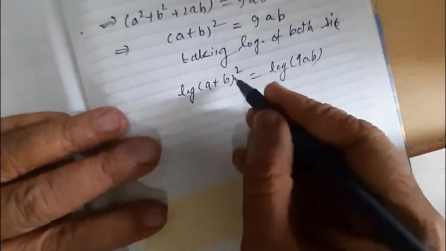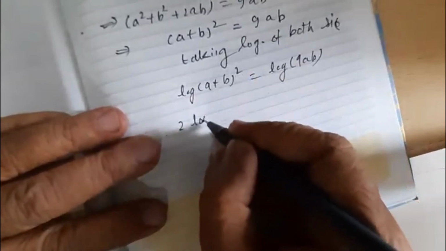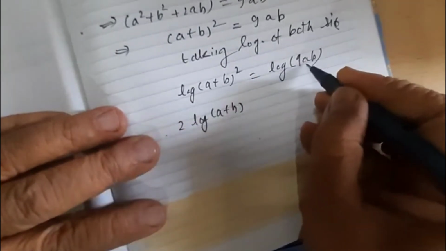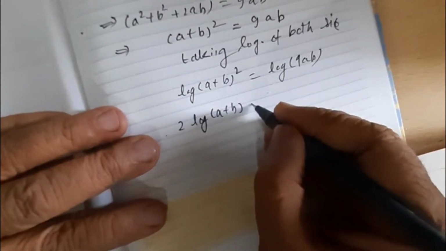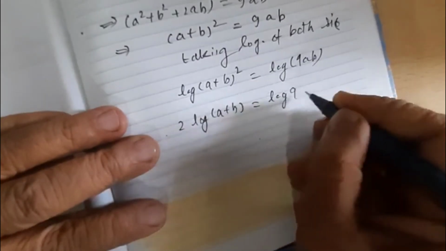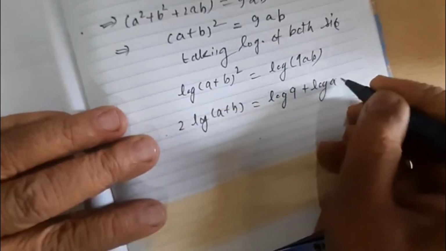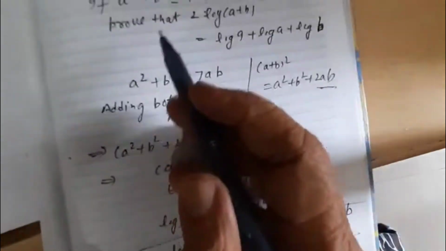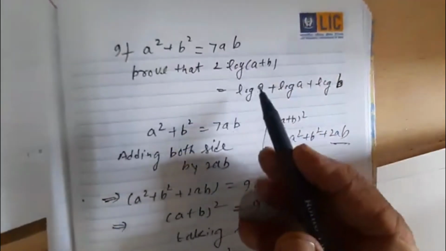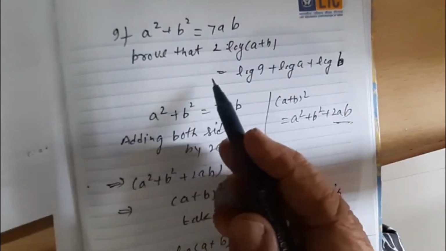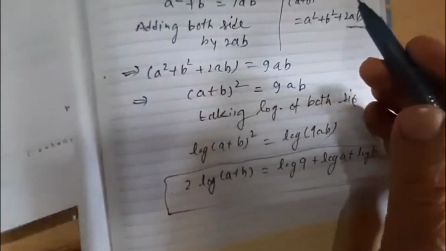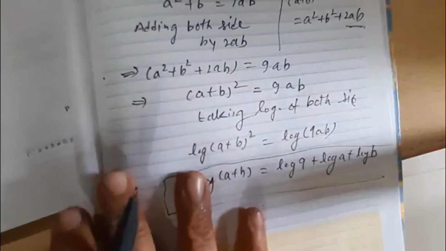Applying the log power rule, it becomes 2 log (a plus b), and for 9ab we can break it into log 9 plus log a plus log b. In this way, if (a plus b) square is equal to 9ab, we can prove that 2 log (a plus b) is equal to log 9 plus log a plus log b.